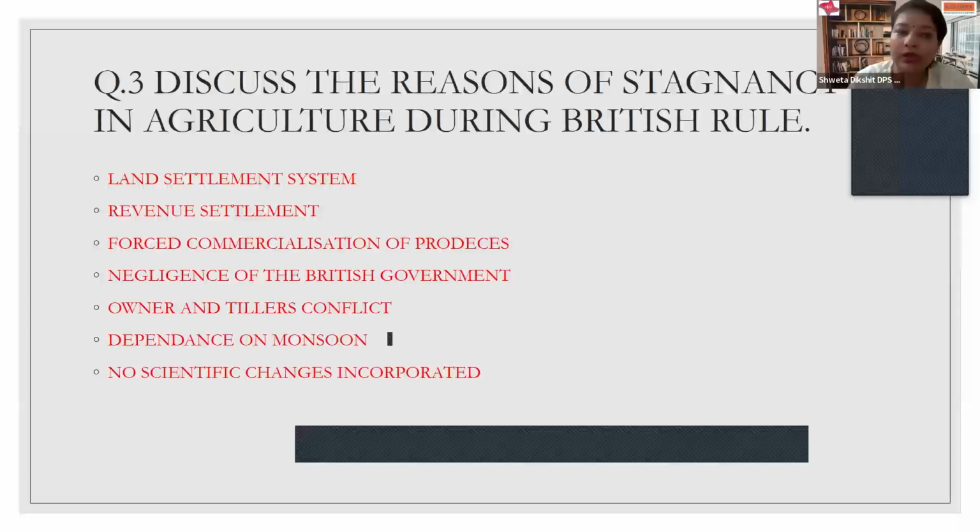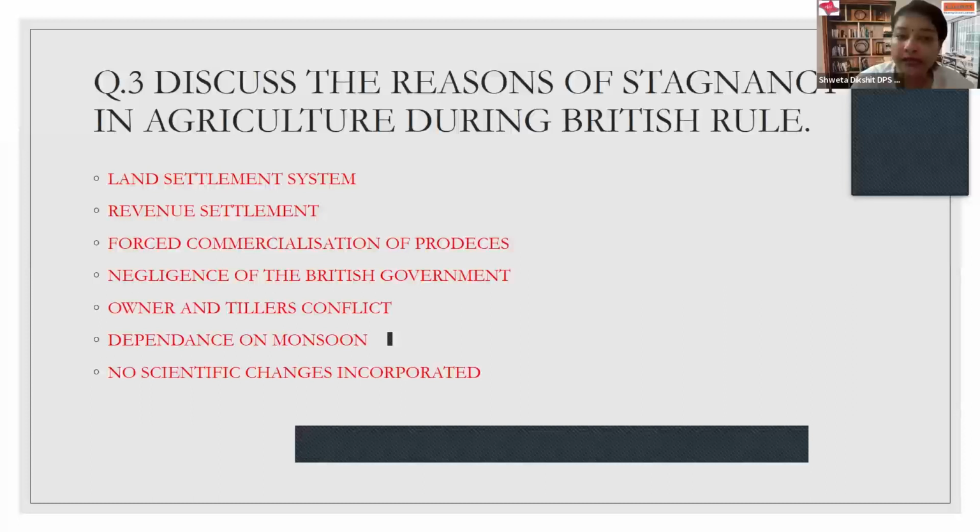So they wanted to collect the majority of revenue from agriculture, as they knew very well that India is an agrarian economy. They enforced two kinds of taxes, which can be called a dual taxation system, on the farmers. First was levied by the Britishers and the other was levied by the zamindars.